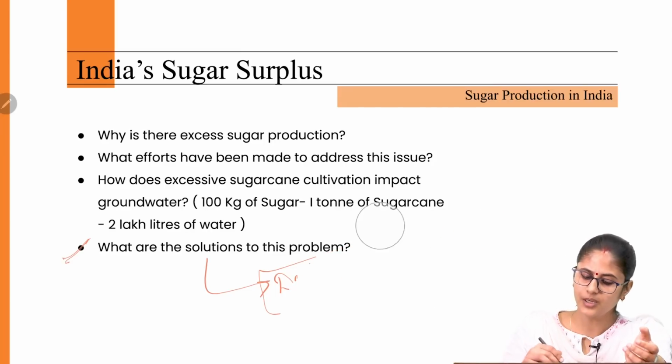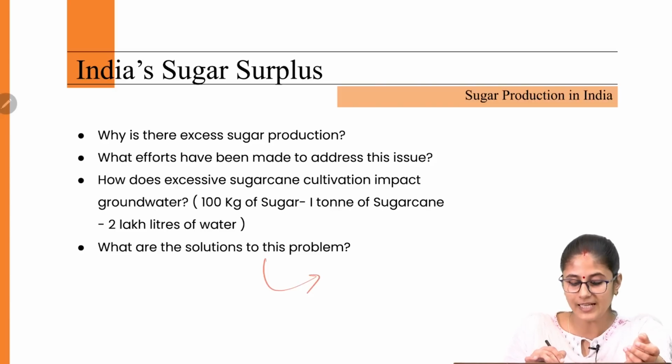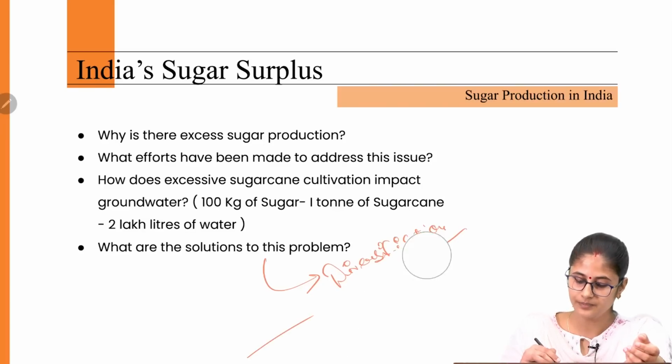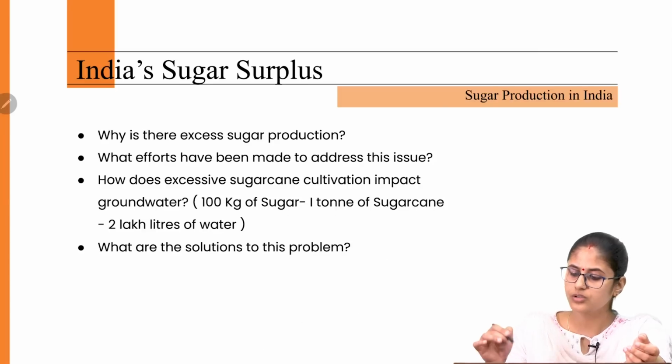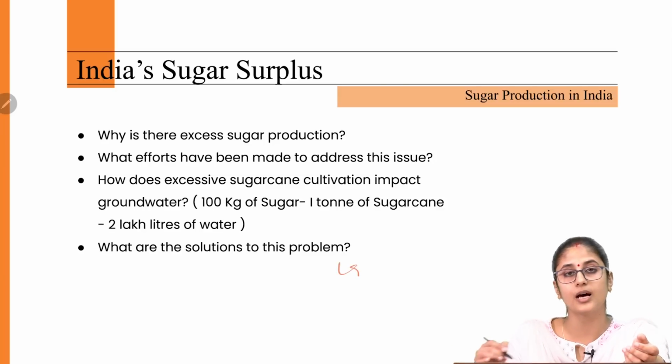Then the government also needs to come up with policies which incentivize diversification of cropping pattern. Okay. Then we also need to adopt water management practices like rainwater harvesting, like recycling of wastewater.